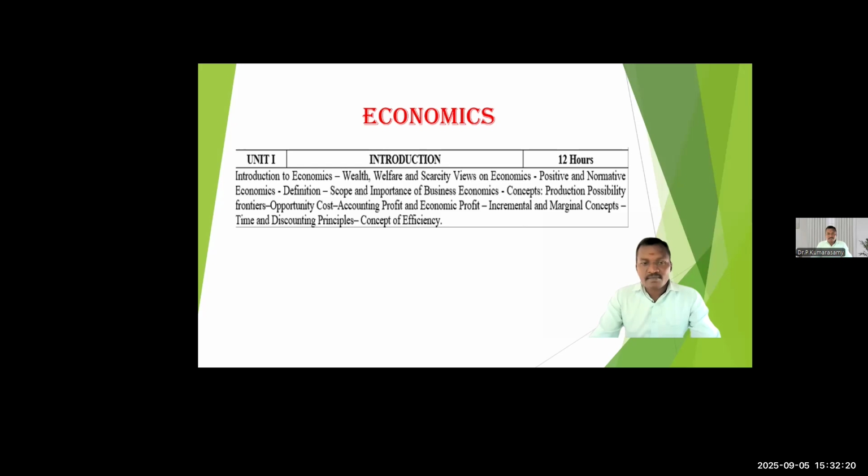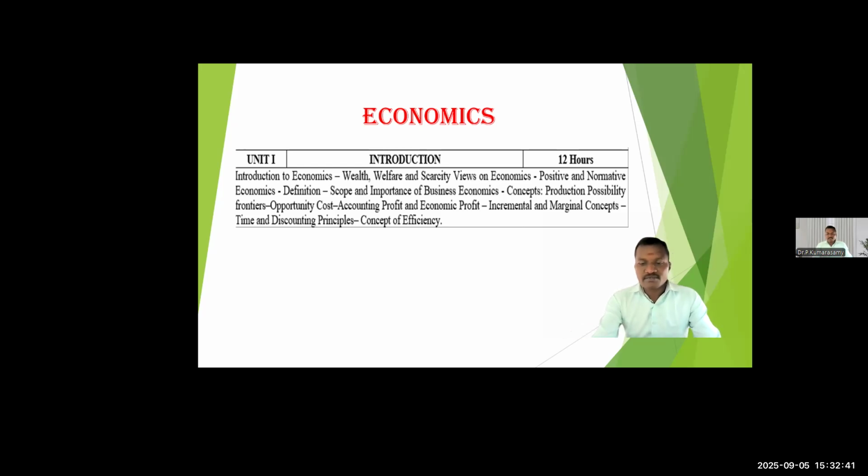The last one is the concept of efficiency. These are the topics we will discuss in this session. Let us move to the first topic. What is wealth, welfare, and scarcity?